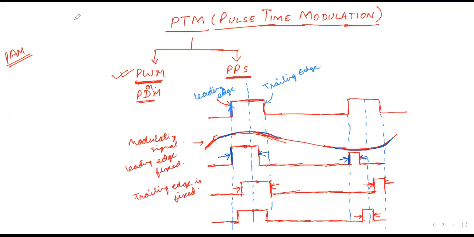ठीक है, तो in the third case what we can see is that the center is fixed and trailing edge and leading edge are varying. So pulse width modulation. So this is the pulse width modulation where the width of the pulse is changing based on the amplitude of the modulating signal. So this is the graph for pulse width modulation.